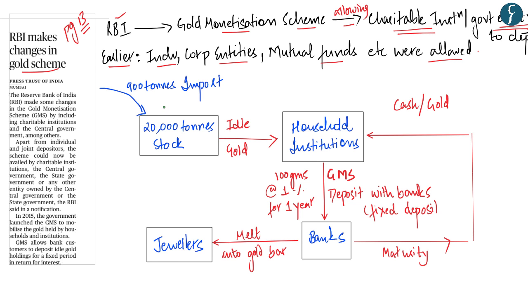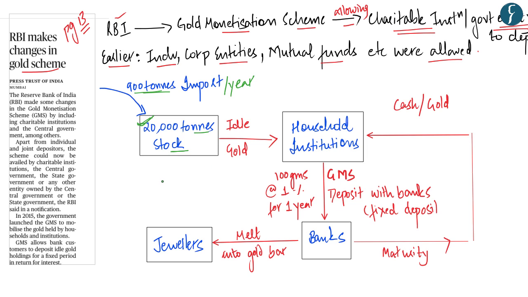Now, to understand the gold monetization scheme, you first need to remember a few things. Firstly, though India has almost 20,000 tons of gold stock in our country, yet India imports almost 900 tons of gold every year. The reason for this is that most of this gold stock in India is lying idle and is neither traded nor monetized.